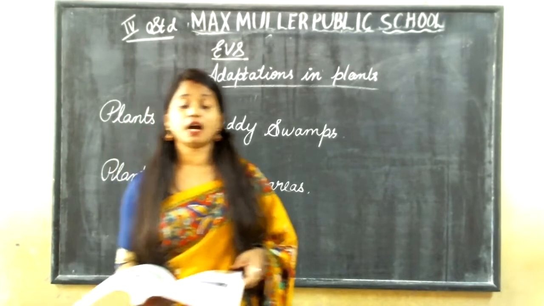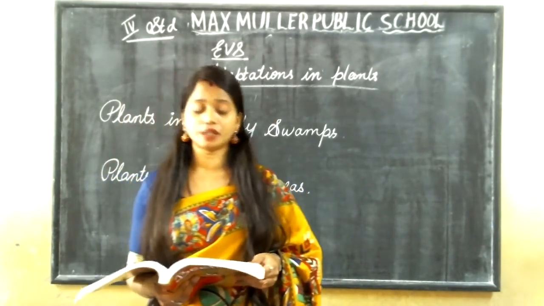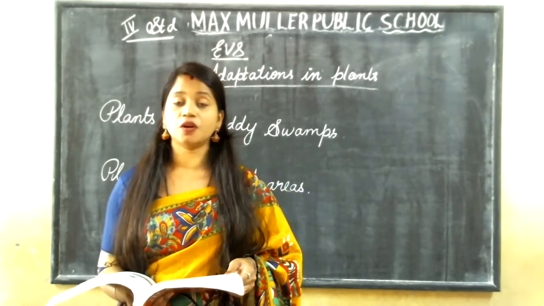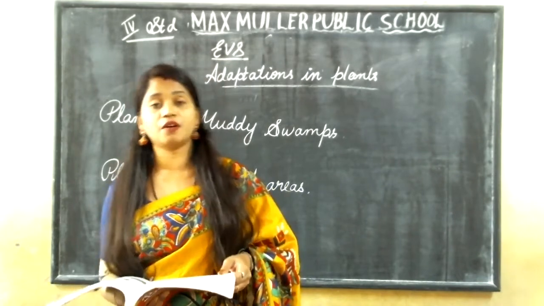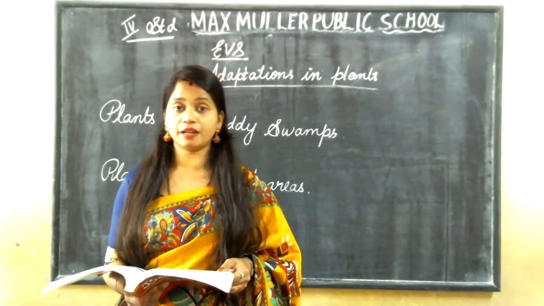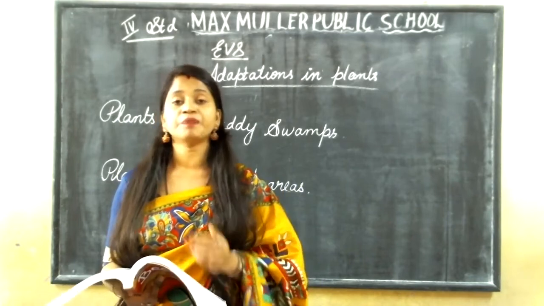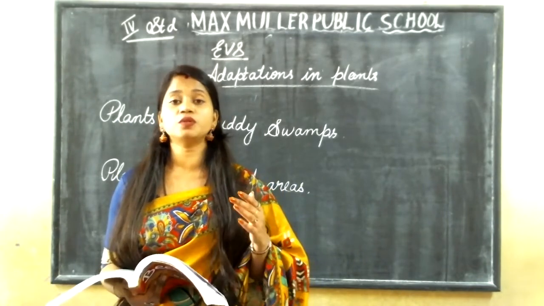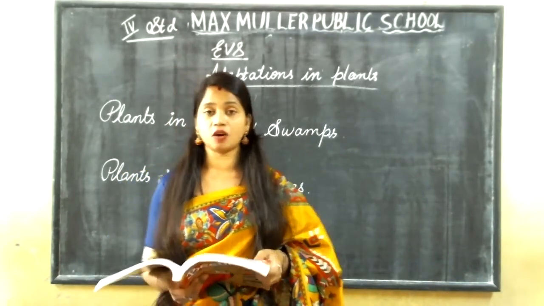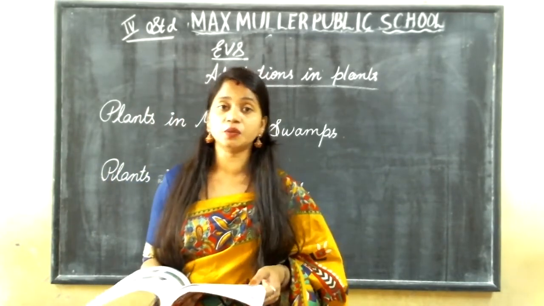But how are these mangrove trees growing there? It is because the mangrove tree has roots that grow out of the soil. We can see in plants that the roots grow under the soil, right? In these mangrove trees, the roots are growing out of the soil. They are called breathing roots.